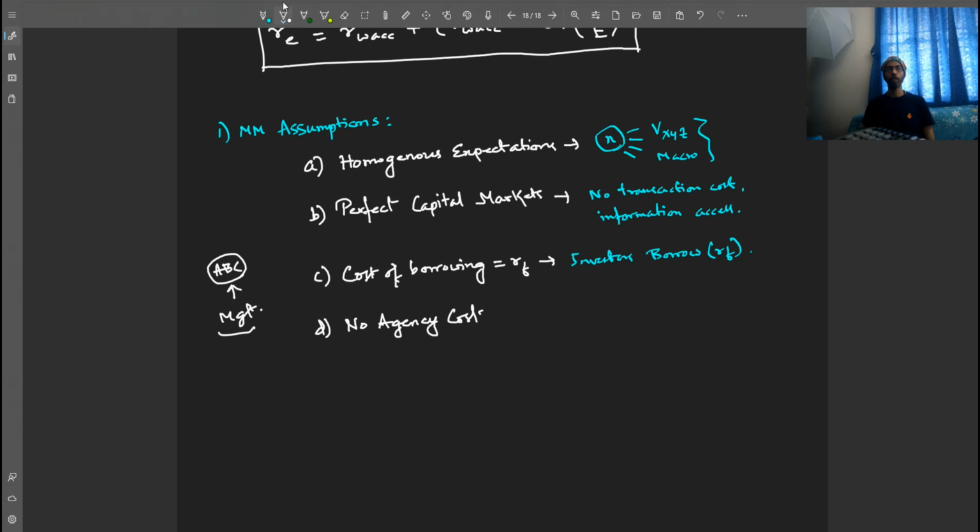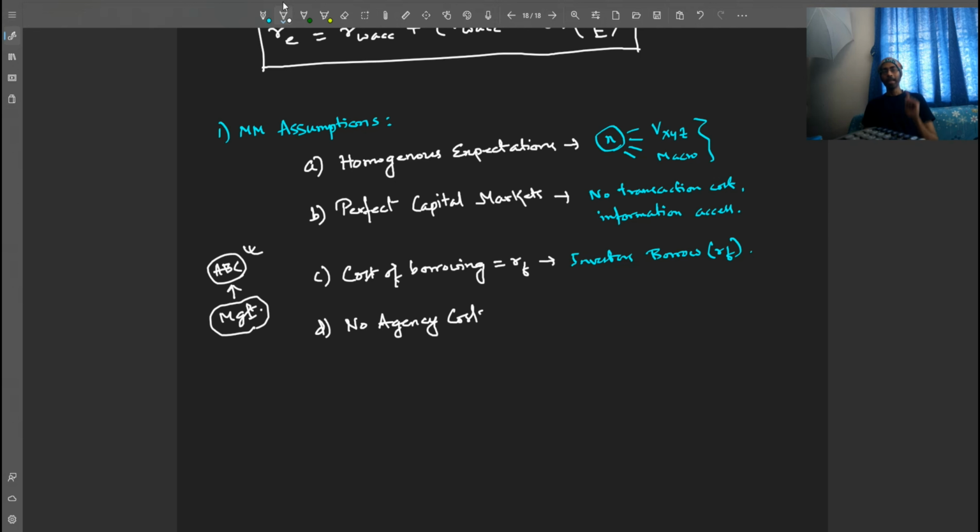The management of ABC will act for the maximization of investor benefits. This is a dependency that an investor in ABC has. So this is also a risk. If the management does not act in the investor's favor, then in the long term or in the short term, the investor will be at a detriment. This is called agency risk or agency cost.